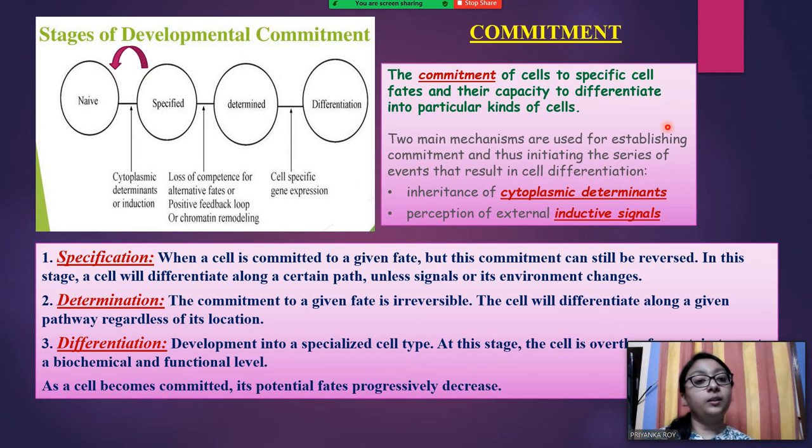So the important thing here is that for commitment, there are mainly two factors. One is the cytoplasmic determinants, which is an intrinsic factor of the cell itself, and the other is the external signals, like the inductive signals which it will get. These actually help the cell to decide which pathway it will follow and exactly which fate it will choose.